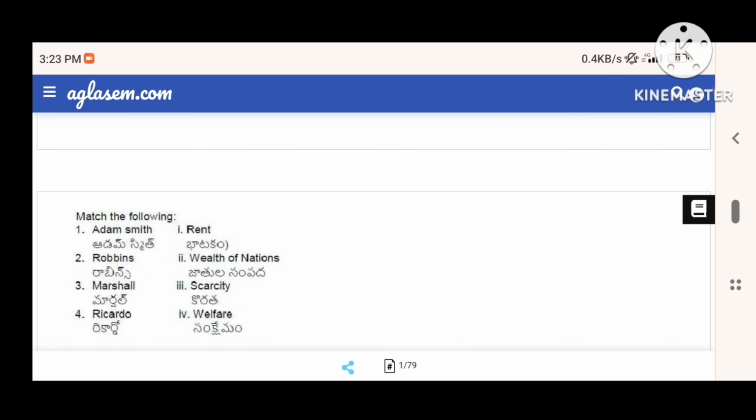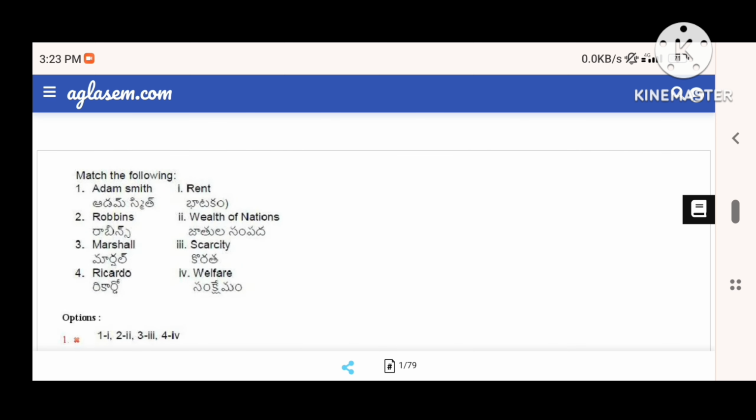And the next question is a matching type: Adam Smith, Robbins, Marshall, Ricardo. On the right side: rent, wealth of nations, scarcity, welfare. Adam Smith is also known as the father of economics, who has given the wealth of nations. I will make a separate video regarding the explanation, just now I would like to answer it simply. Remember that he is the father of economics, and he has given a theory called wealth of nations.